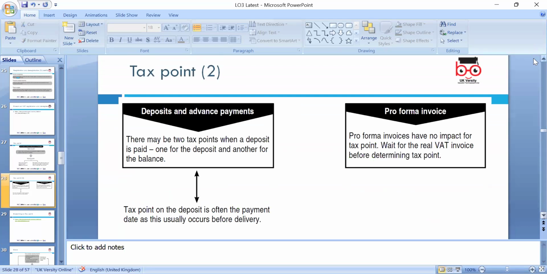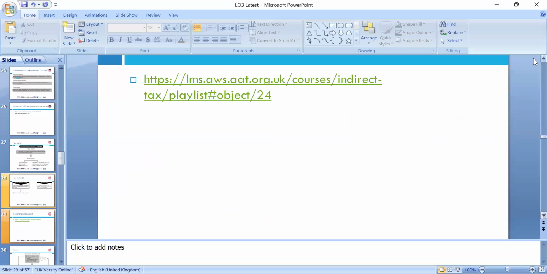Next we have the tax point for deposits in advance. There may be two tax points, one for the deposit in advance and one for the balance. The tax point on the deposit is often the payment date, as it usually occurs before the delivery, and pro forma invoices, as we mentioned, do not count, only the real invoice.